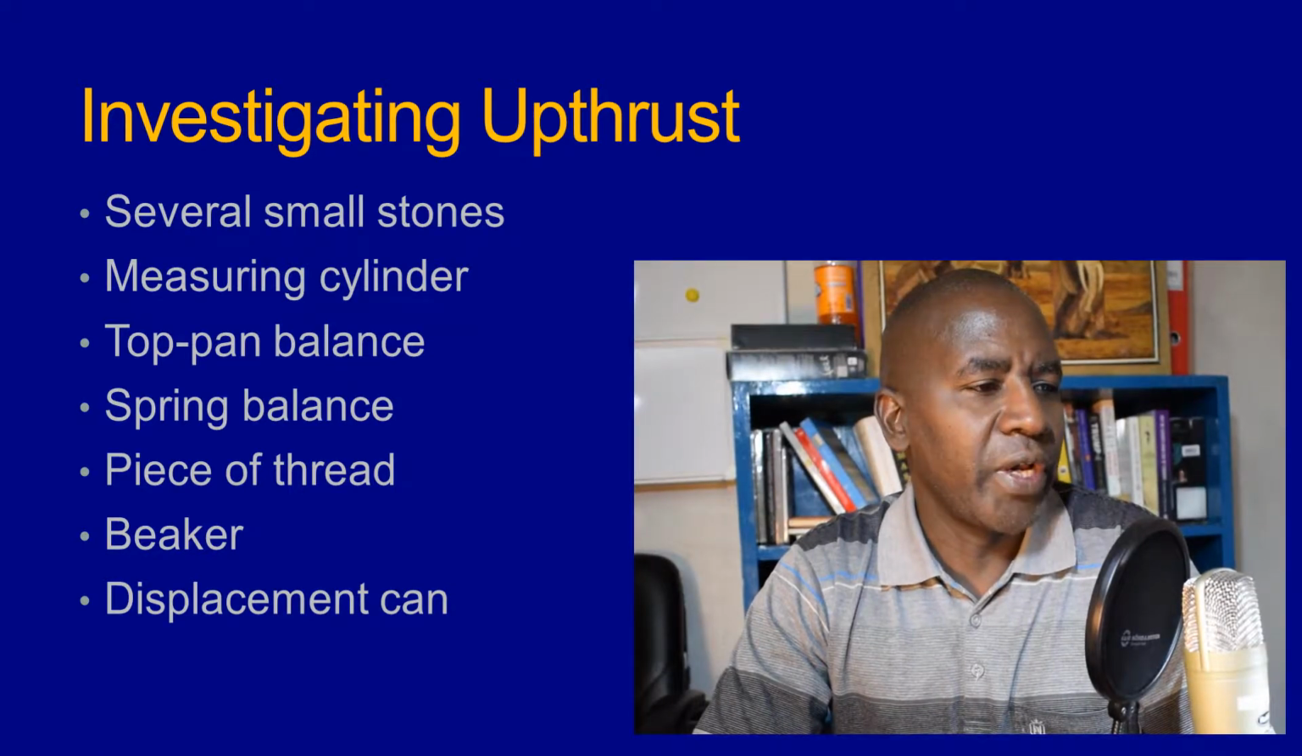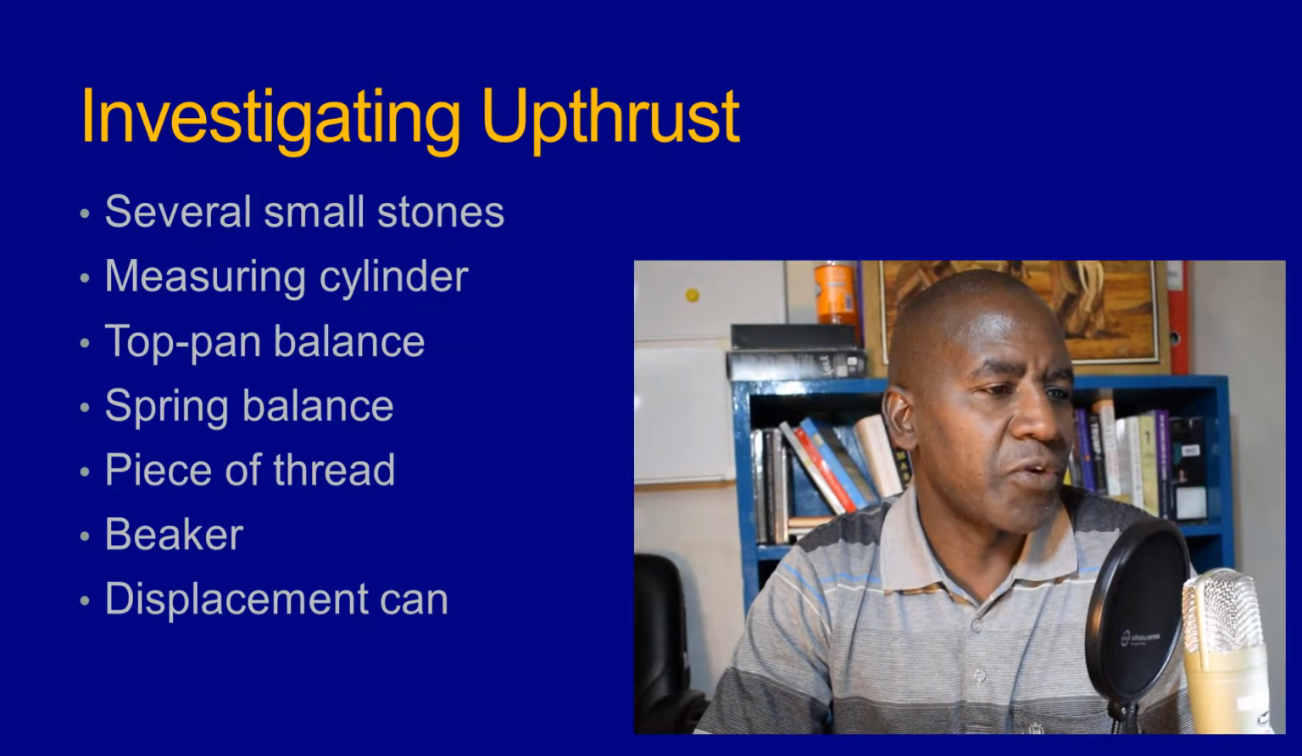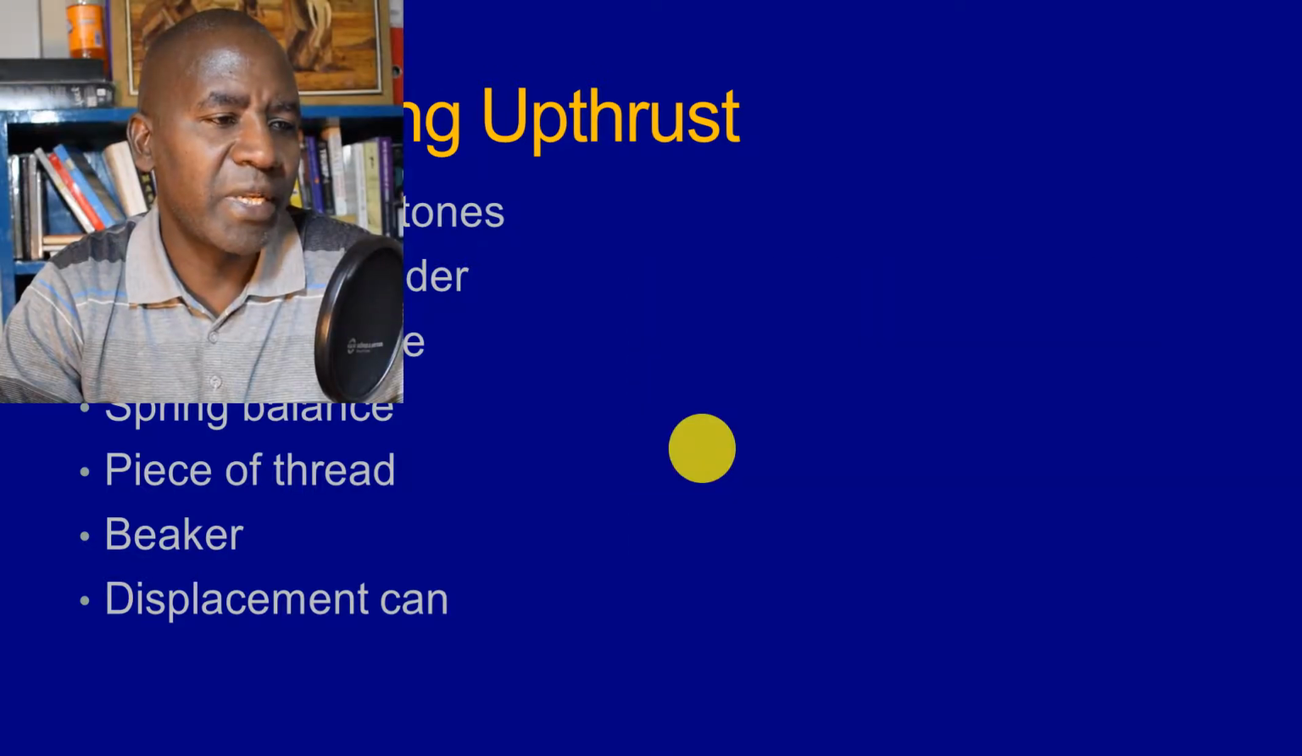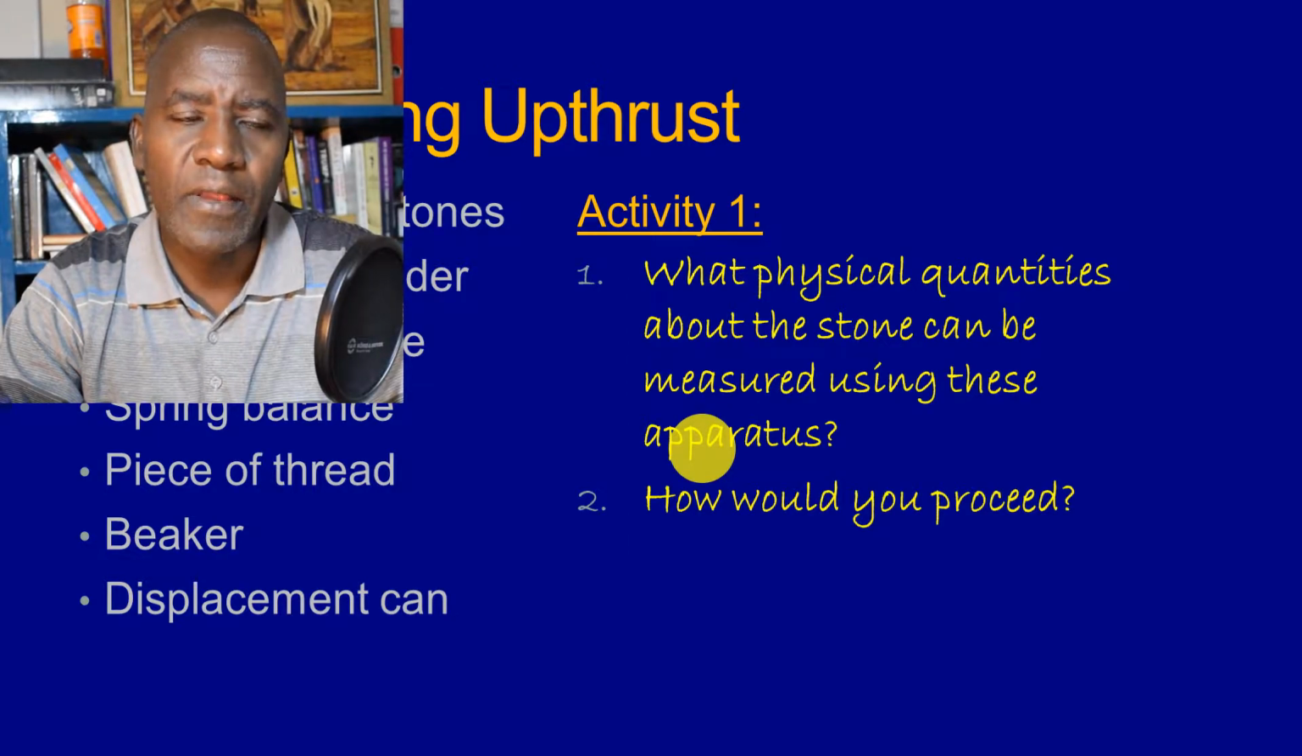Suppose you are given the following apparatus: several stones, a measuring cylinder, a top pan balance, a spring balance, a piece of thread, a beaker, and a displacement can. And then you are required to carry out the following activities.